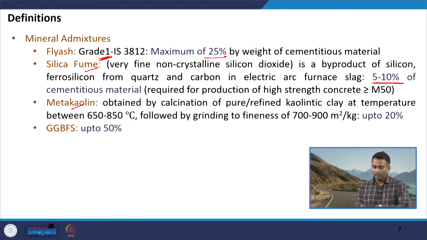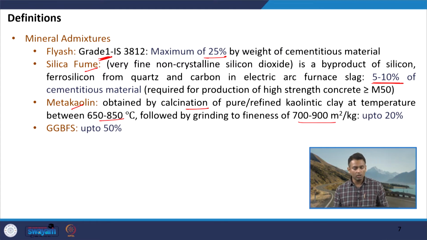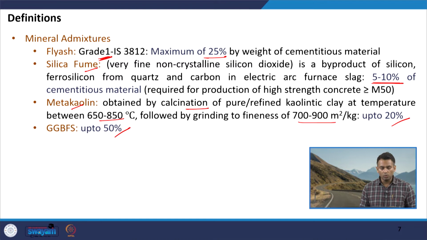It is obtained by calcination of those clay materials at temperature between 650 to 850 degrees Celsius, and then we grind it to fine powder, and the fineness value ranges from 700 to 900 meter square per kg. In case of metakaolin we can use it up to 20%, and GGBFS can be used up to 50%. So, these are the typical mineral admixtures which we can also use for the production of concrete for pavement application.